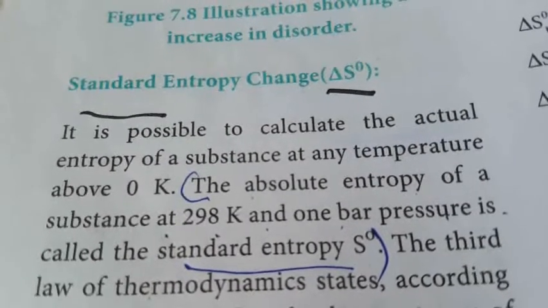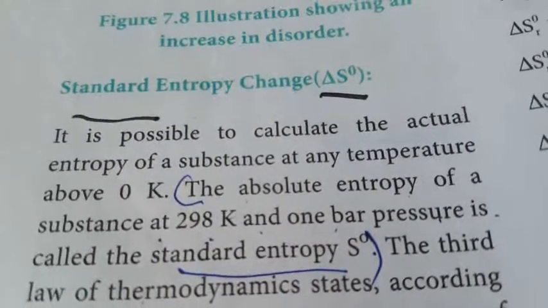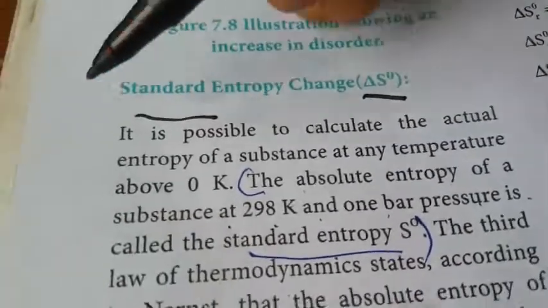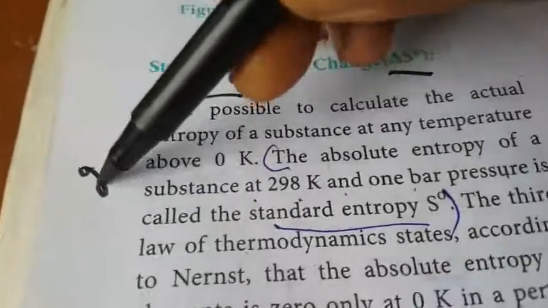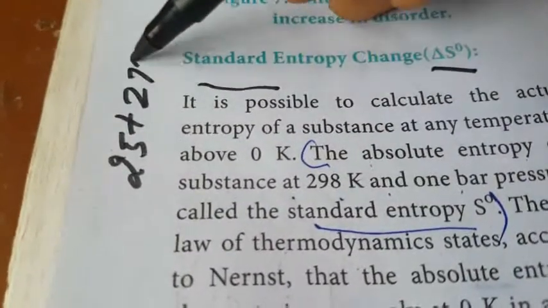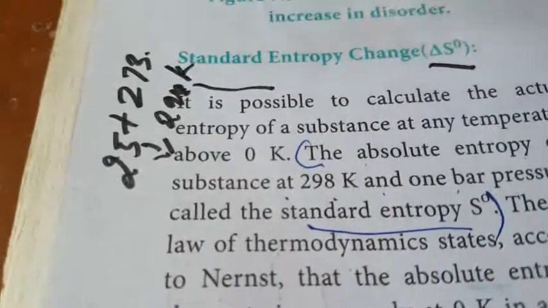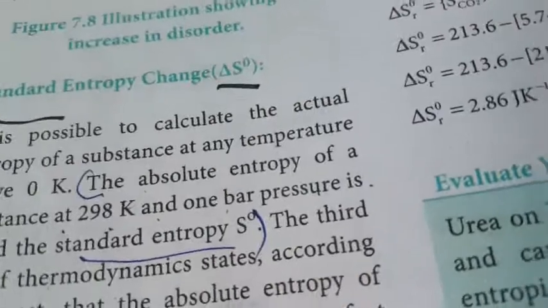So what is meant by standard and standard changes? Sometimes they give 25 degree Celsius. So how to convert 25 Celsius to Kelvin? You add 25 degree plus 273, that is 298 Kelvin. Okay, so this is another one. So this is called the standard change of enthalpy.